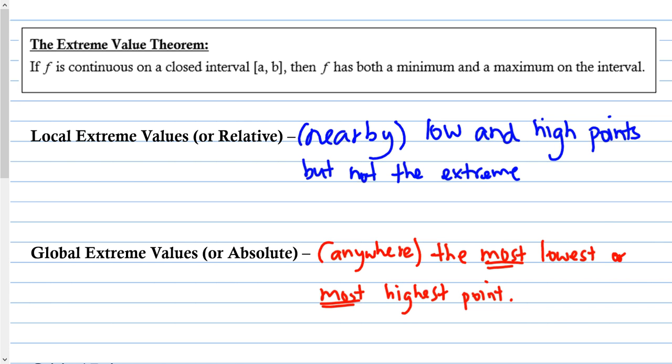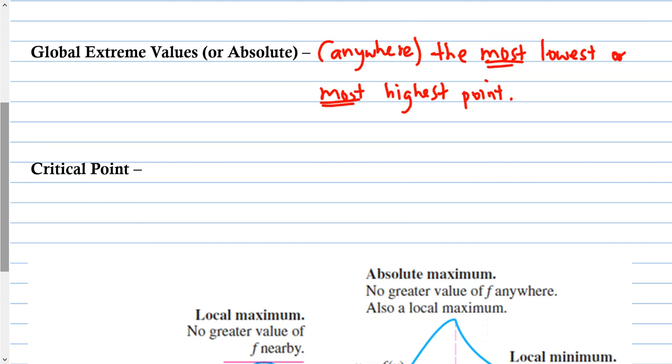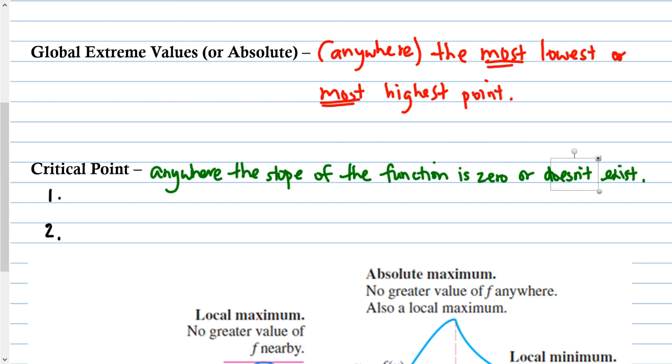A critical point is where we will find our extreme values. Critical points are anywhere the slope of the function is 0, or the slope is undefined, it doesn't exist. Okay, now f(c) is the minimum of f on an interval called I if f(c) is less than or equal to f(x) for all x in I.